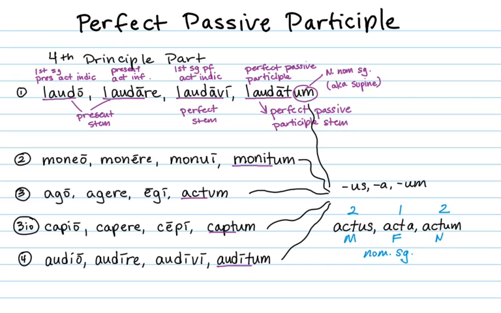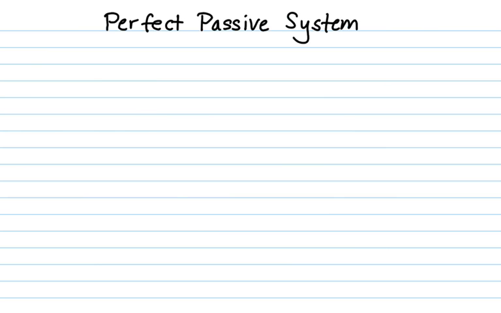So now that we know the perfect passive participle, let's look at how to form the perfect passive tense of the verb. The perfect system refers to our three tenses, perfect, future perfect, and pluperfect. And we want to learn how to form the actual perfect passive tense of the verb.